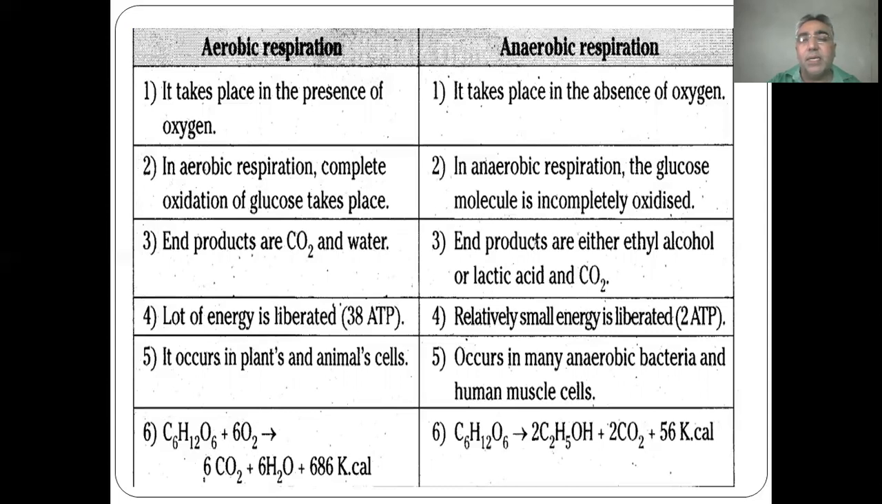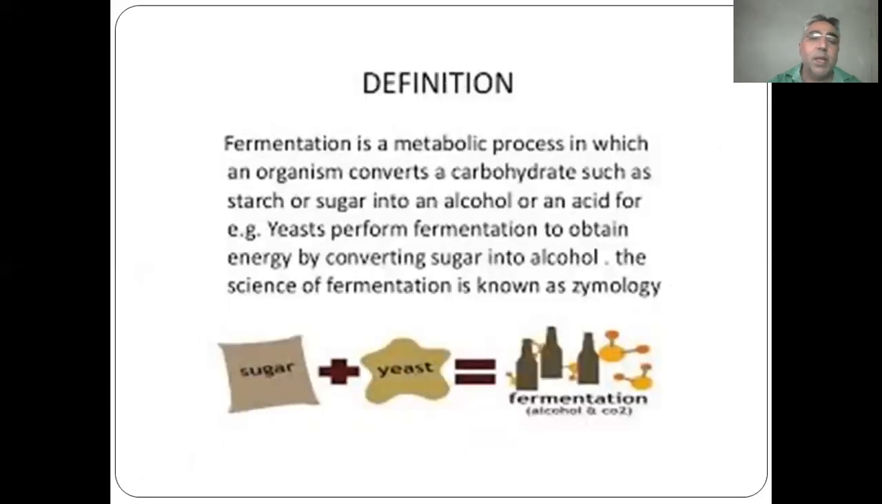In anaerobic respiration, which takes place in the absence of oxygen, the glucose molecule is incompletely oxidized. End products are either ethyl alcohol or lactic acid and carbon dioxide. Relatively small energy is liberated, that is 2 ATP molecules. It occurs in many anaerobic bacteria and human muscle cells. Glucose breaks down into ethyl alcohol or lactic acid plus carbon dioxide plus 56 kilocalories of energy.